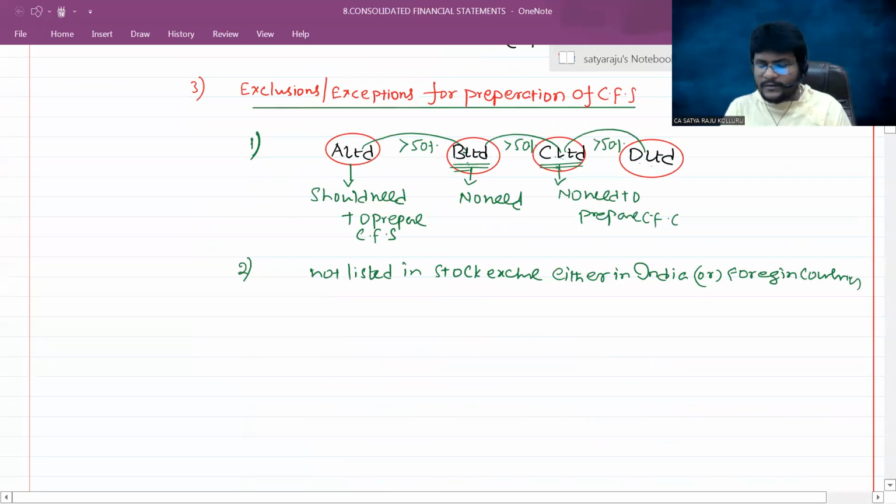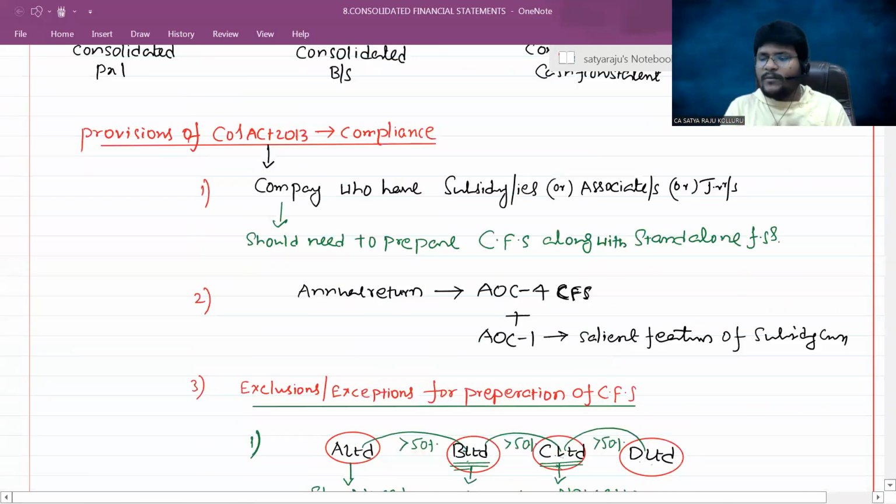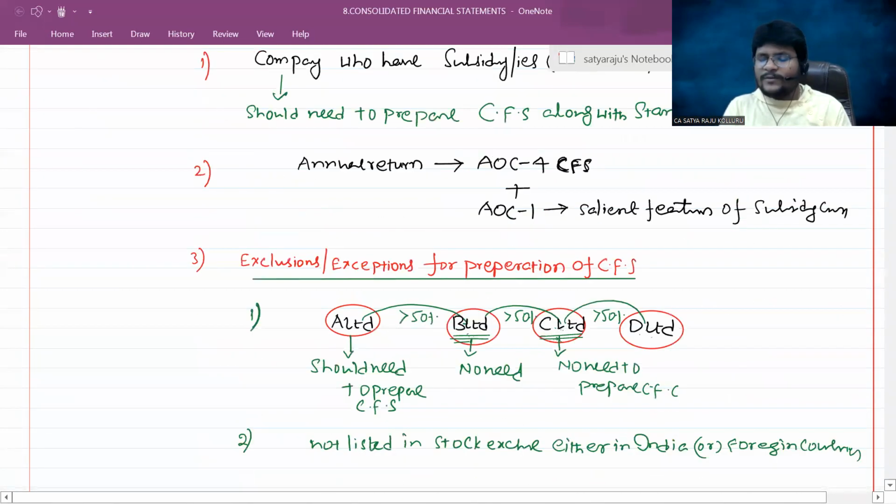Now come here, guys. Sir, whenever a company wants to prepare the financials due to mandatory requirement or due to voluntary requirement, even when the mandatory requirement is there, such exceptions are applicable. Even if they want to adopt the consolidated financial statements voluntarily, they can prepare.